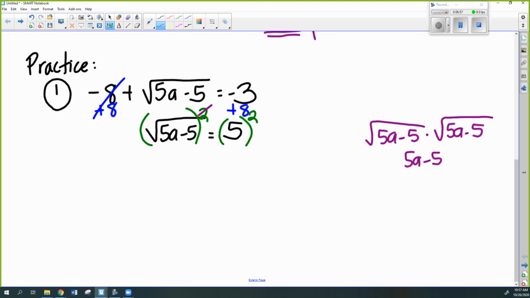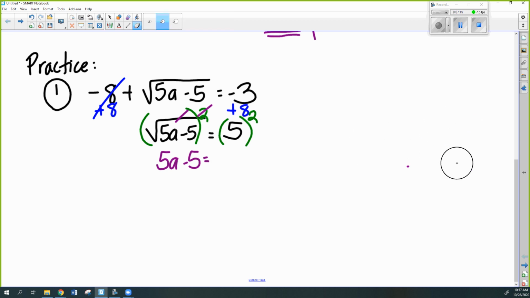A square and a square root literally cancel each other out. A cube and a cube root will cancel each other out. A fourth and a fourth root will cancel each other out. So they cancel each other out. However, there is no radical on the right, so we actually have to square that number. And so hopefully you guys get 25 on that side.